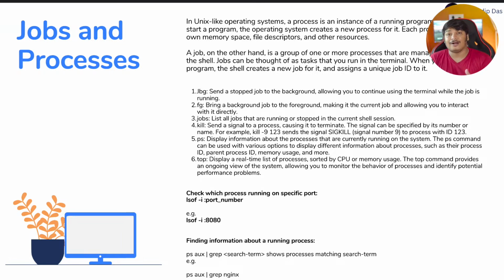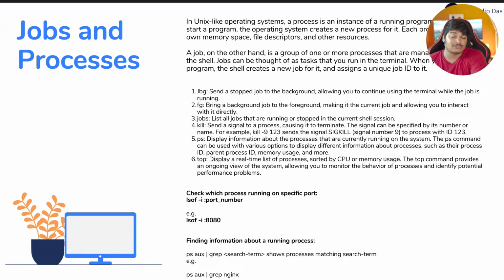Now for finding information about a running process, you can use ps aux, and then the pipe symbol, then grep. See, grep's getting utilized for many things, right? Then the search term, and then it shows the matching processes. So this is one very small example. You can see here ps aux, then pipe symbol, grep nginx. So it will get information about the nginx processes. That's a very basic example.